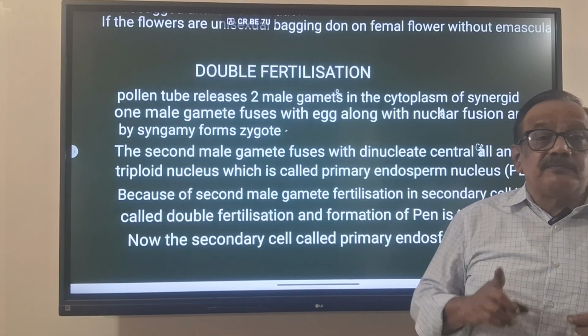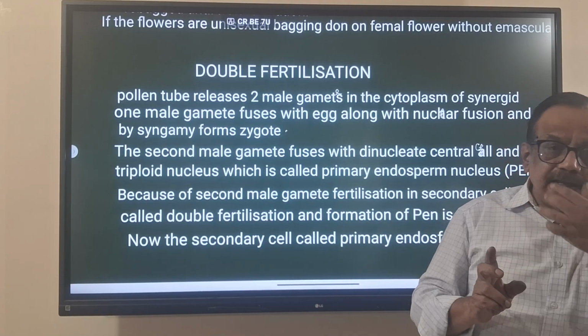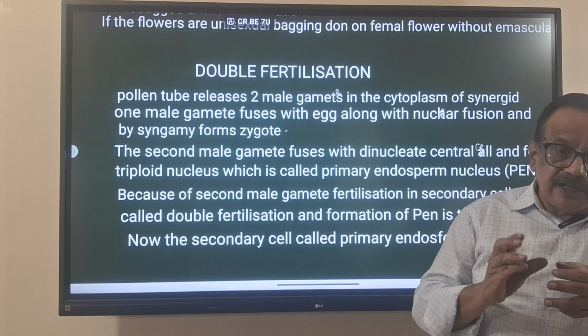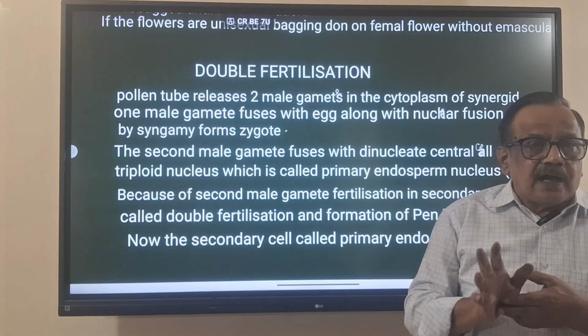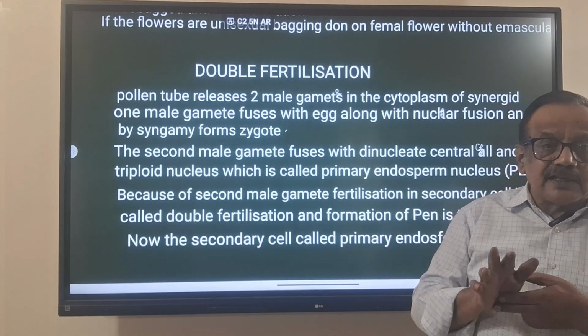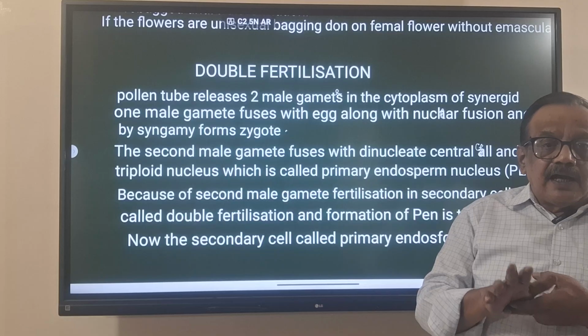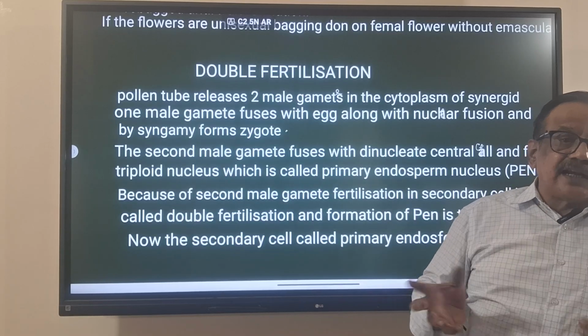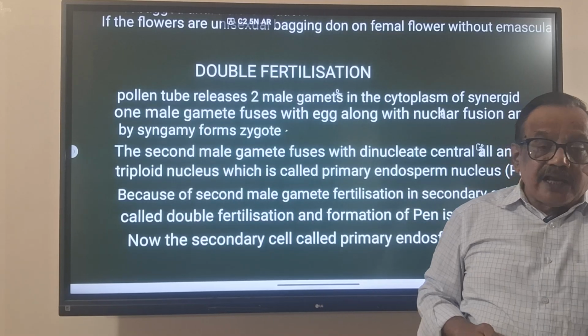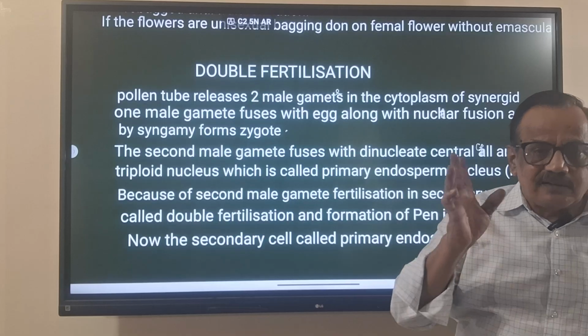Up to that time we call it the central cell with the double nuclei. Now the entire central cell is called the primary endosperm cell.